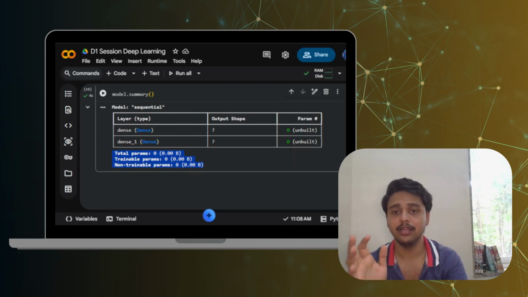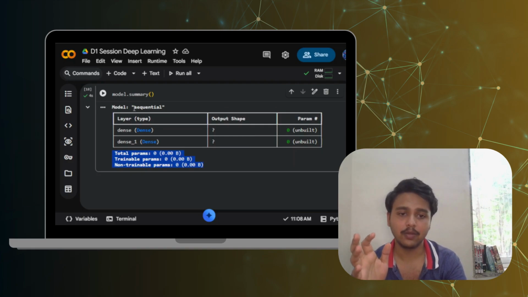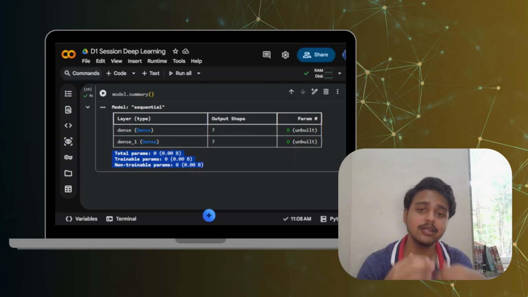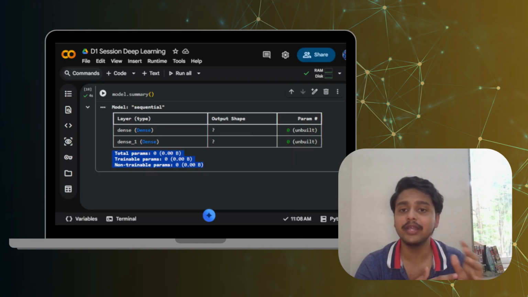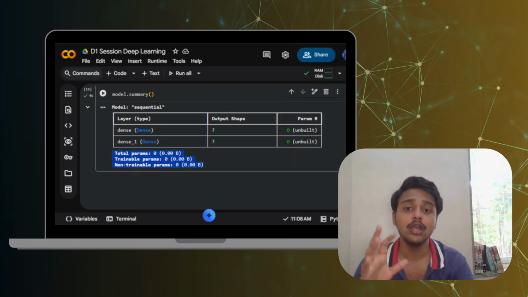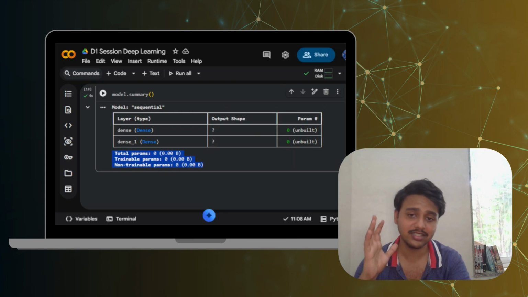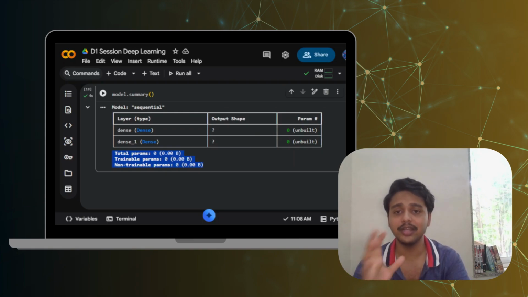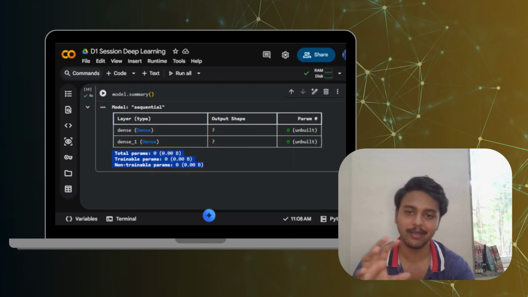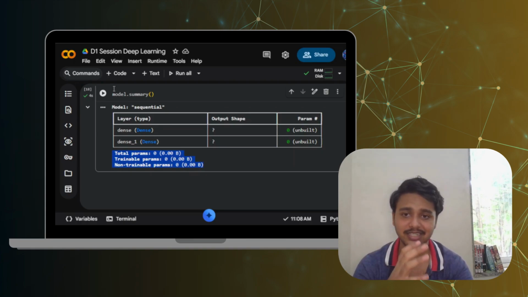So after the summary, we get to know how many layers there are and the total number of neurons that we are going to train. In future sessions, when our network becomes larger, this summary will be very useful. And for now, congratulations, because you have built your first neural network, and welcome to deep learning. Now let us create a basic machine learning project just so that we get started.